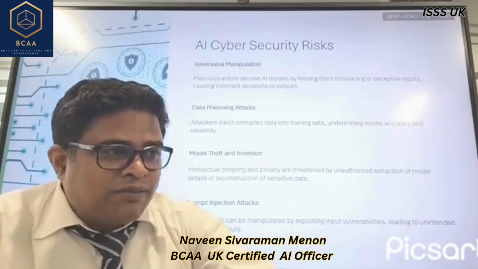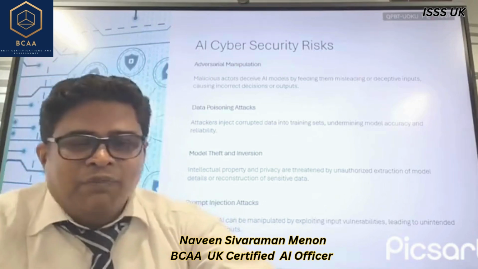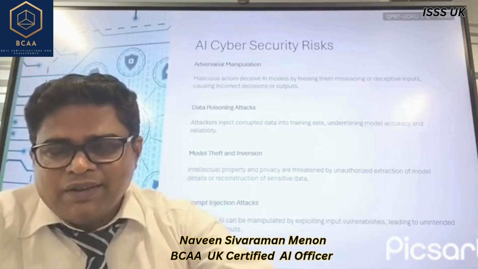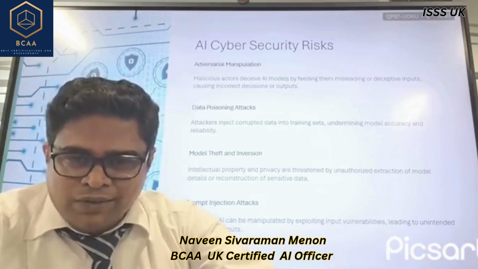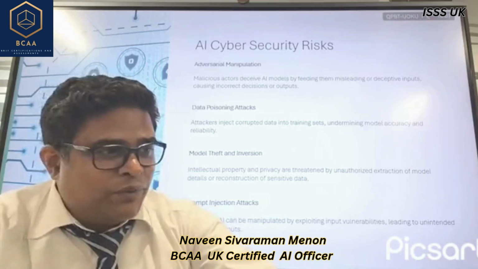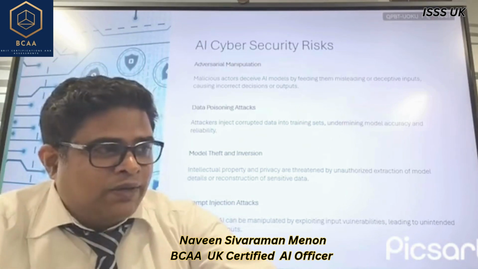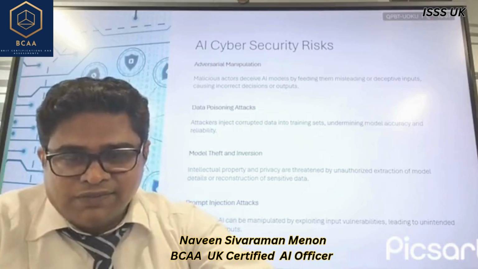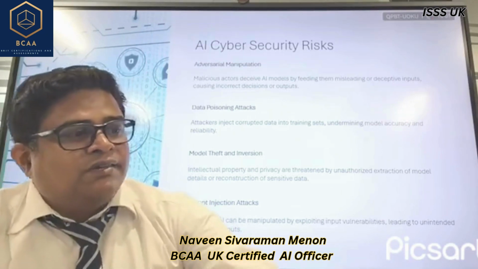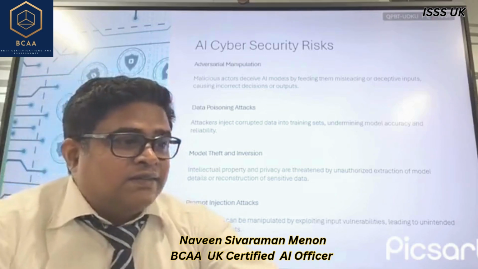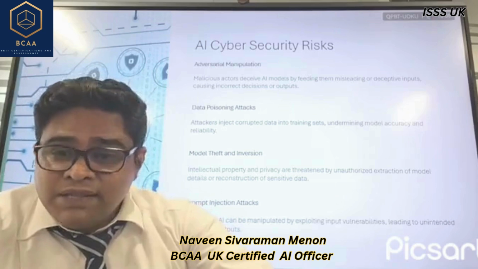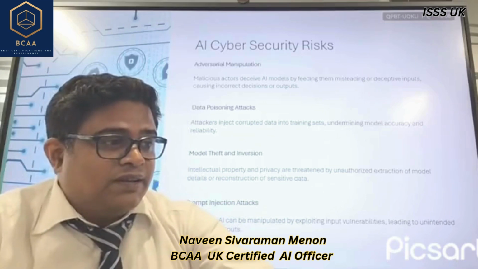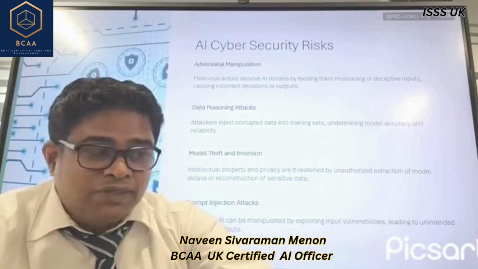Attackers upload, say for example, fake reviews or mislabeled data. So instead of the data being correctly labeled, if you mislabel it, then the entire validity of that set is lost. Or it learns in a different way, or a corrupt file is uploaded. For example, a spam filter, which is an artificial intelligence, is trained with poisoned data that starts classifying spam as legitimate income.